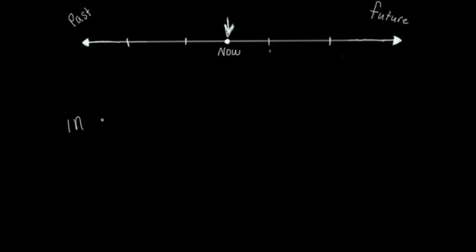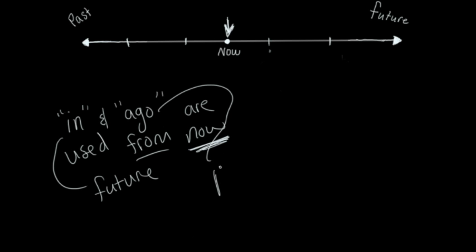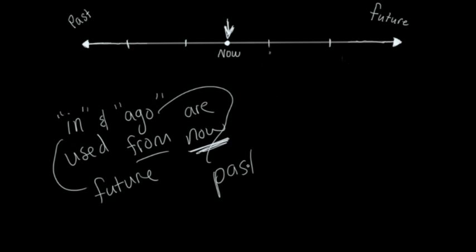In and ago are used from now, from here. So if it's in, then that's going to be about the future. And if it's ago, then that's going to be the past.